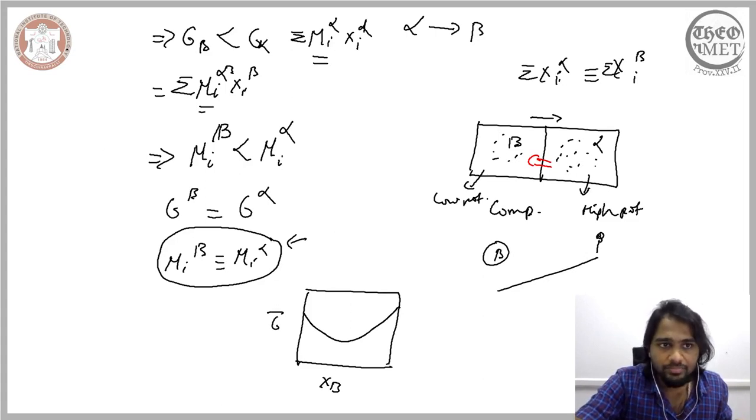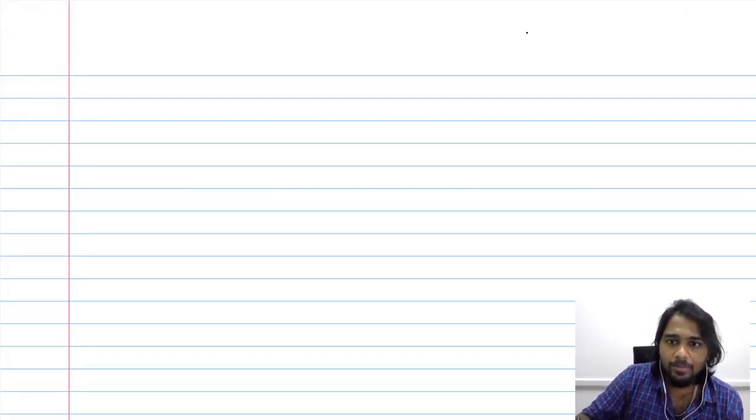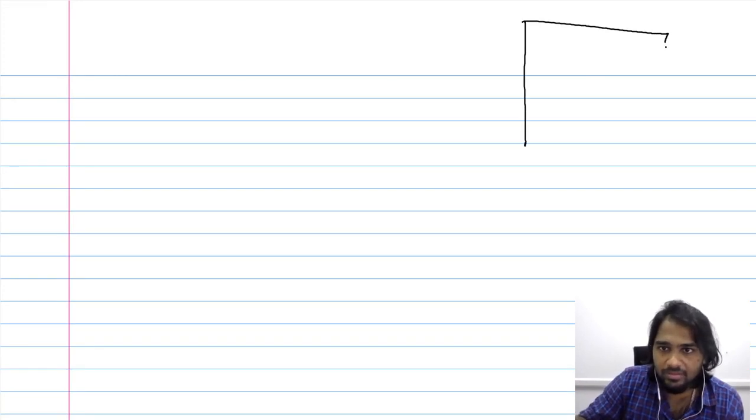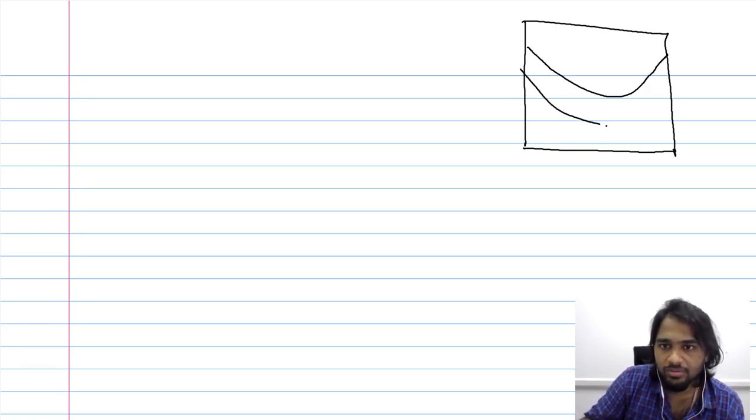So we have created a new page. Let us consider a case wherein we have two possible solutions, solution alpha and solution beta.